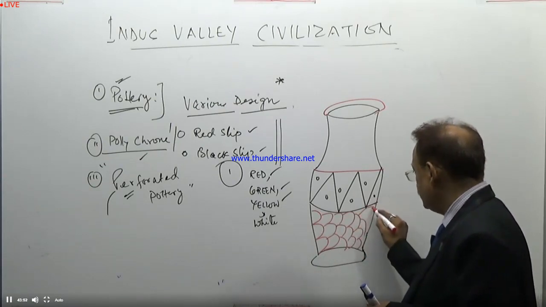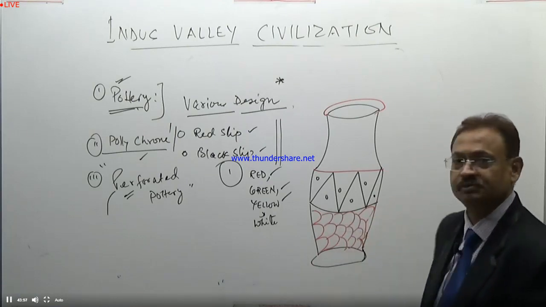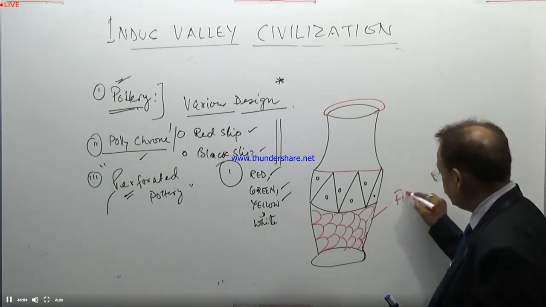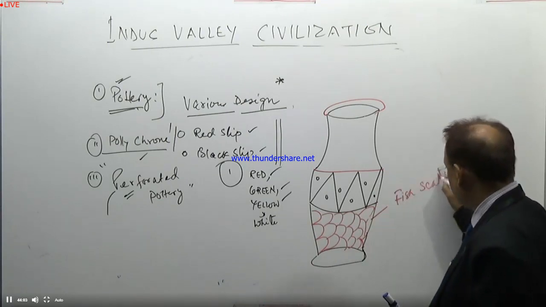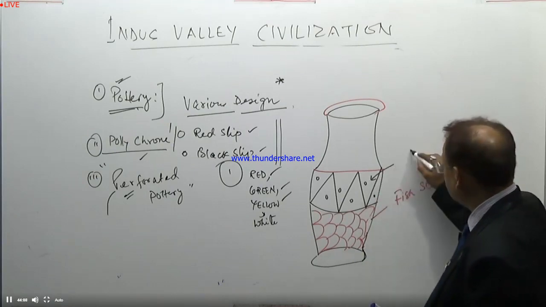And broadly, it also became the major design of this period. So this is fish scale. This is a geometrical design.